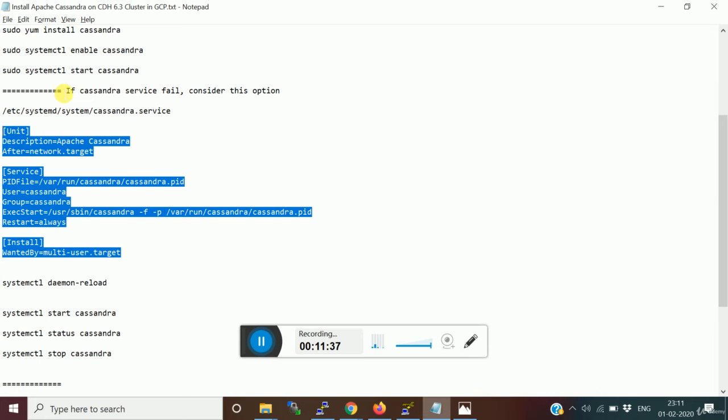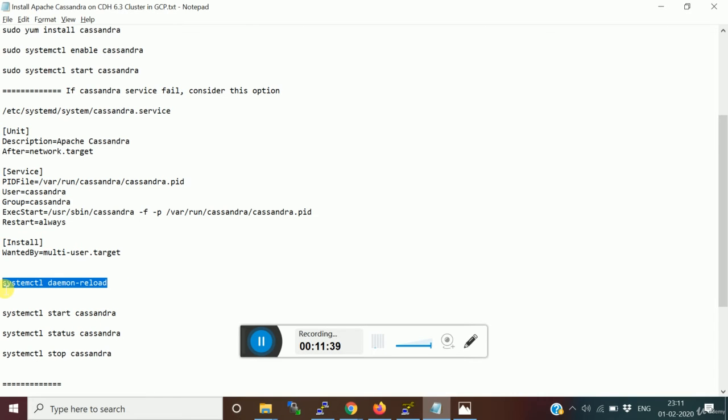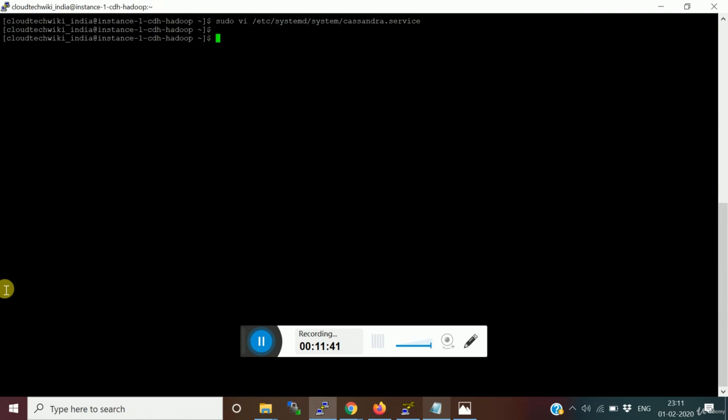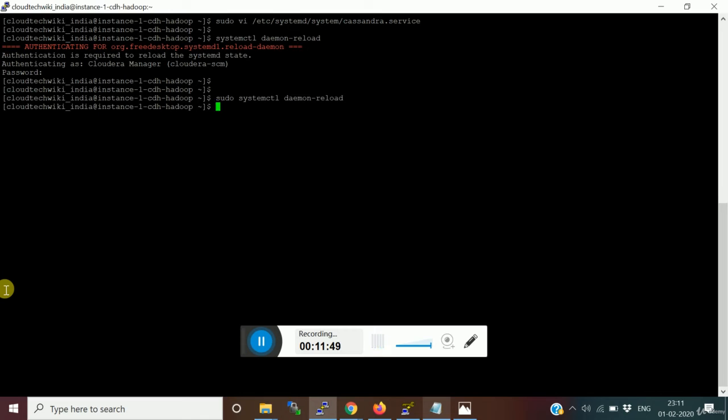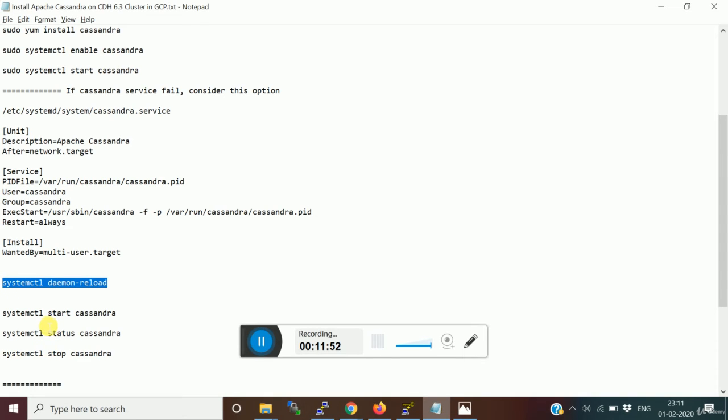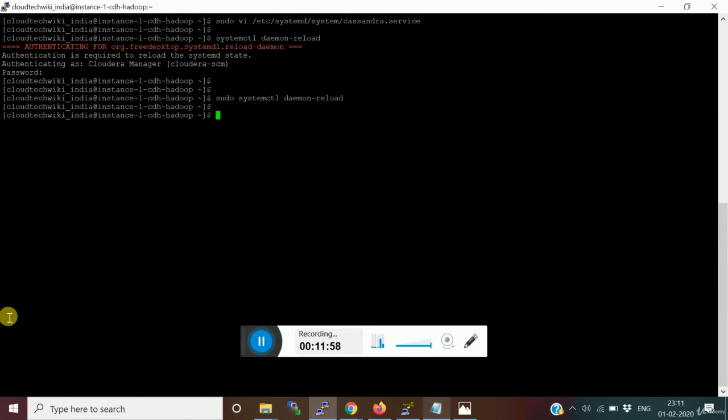This option, and reload the service control. So I should use sudo here. This is done, and probably I need to use sudo here also. Okay, so it says started.